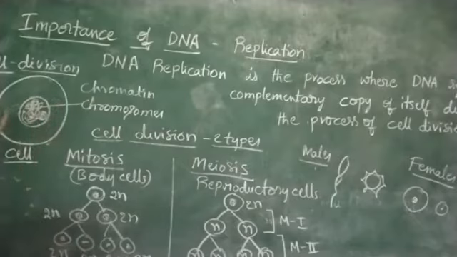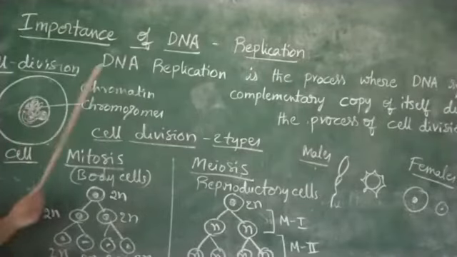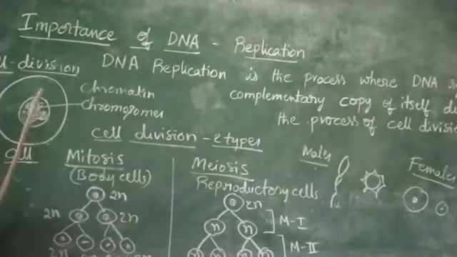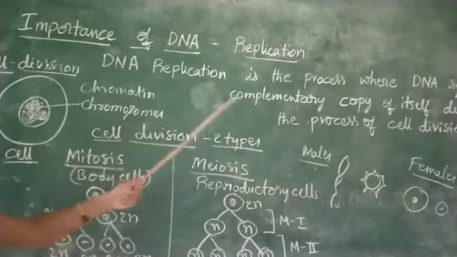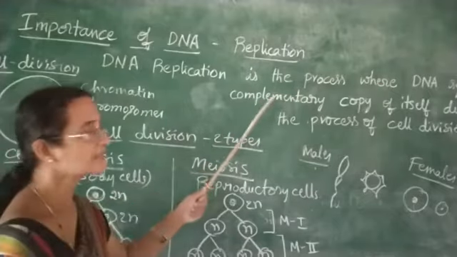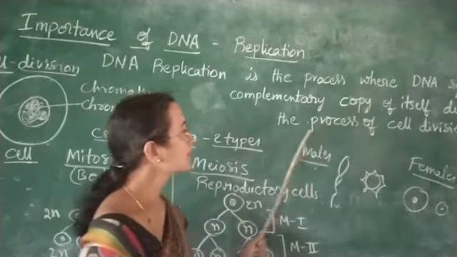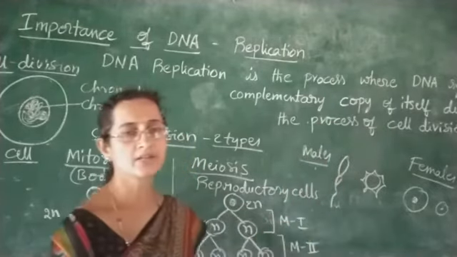When a cell is dividing, the genetic material consisting of DNA undergoes a process called DNA replication. Replica means copy; an exact copy of DNA is formed. DNA replication is the process where DNA synthesizes a complementary copy of itself during cell division.